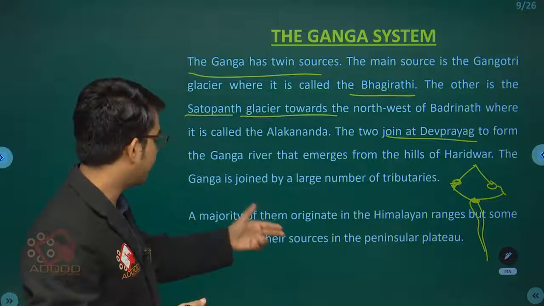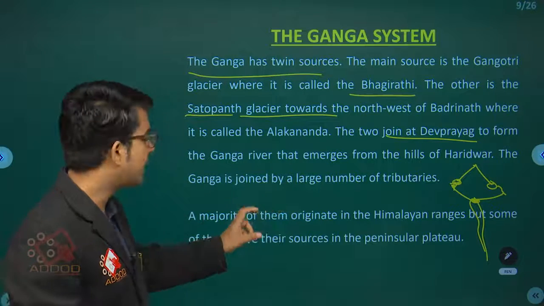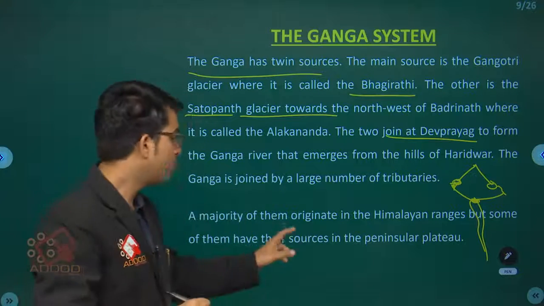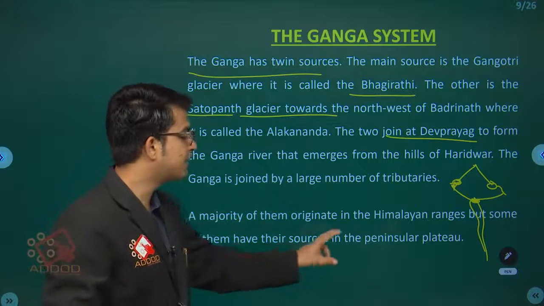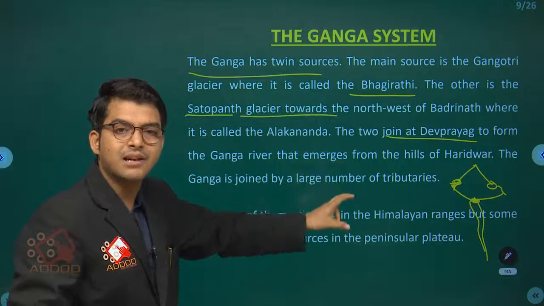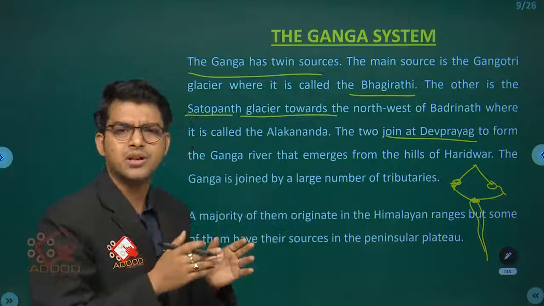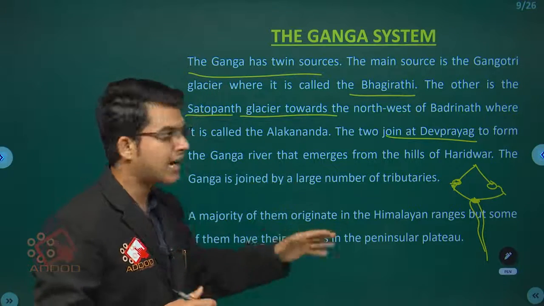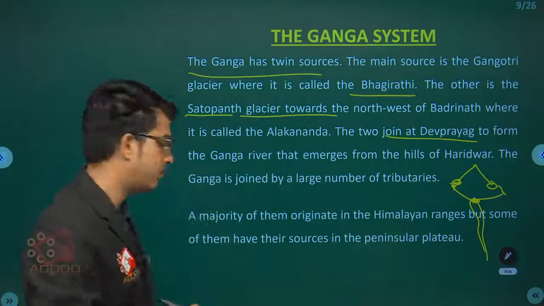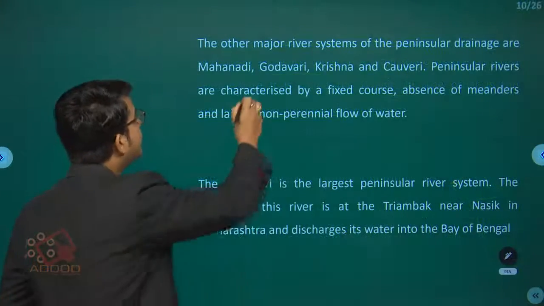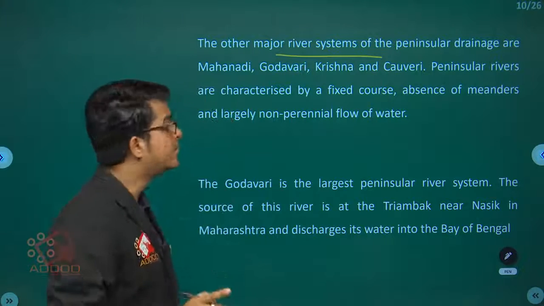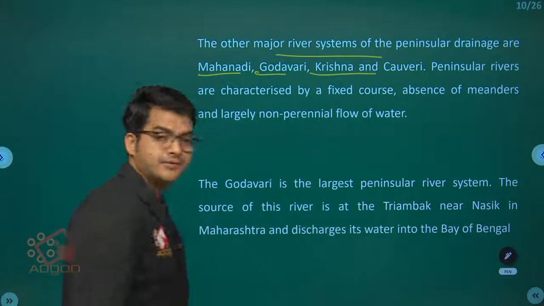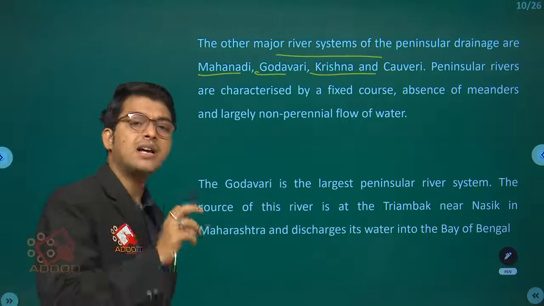As we understood from the previous slide, it is basically overflowing all the time; it flows. So the Himalayan range is the source for most, but some have their sources in the peninsula. The Ganga river mostly gets small tributaries and helping water canals at the top, but the main sources are in the plain area, where it gets other rivers. Now, the other major river systems of the peninsular drainage are Mahanadi, Godavari, Krishna and Kaveri.